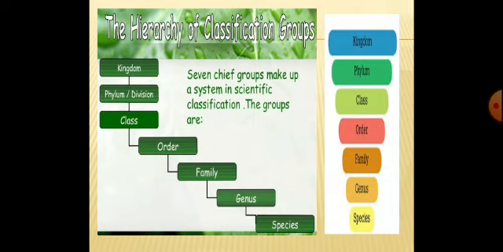As rightly told in the beginning of the class, here you are observing one slide, that is all the last one is the species, genus, family, order, class, phylum or the division, and the kingdom, right?